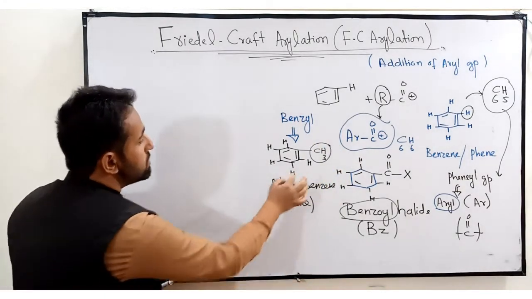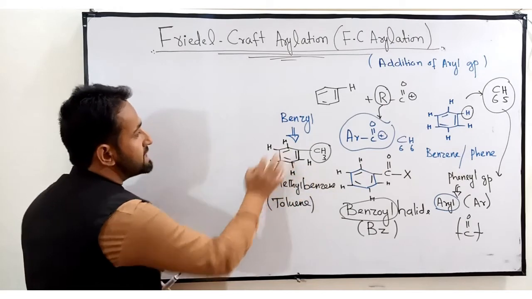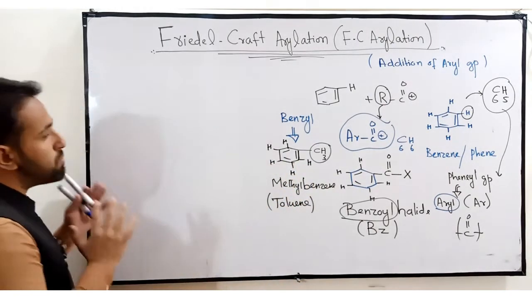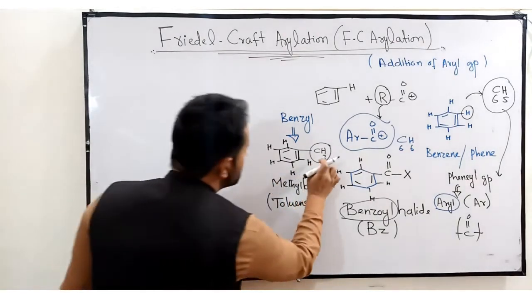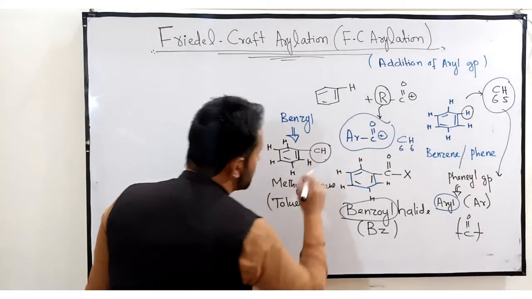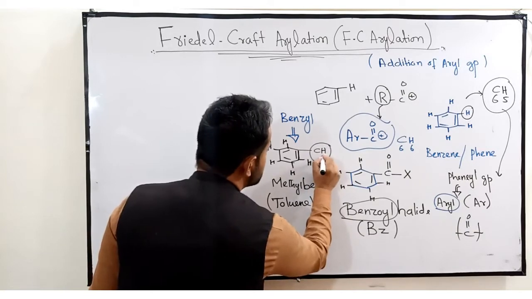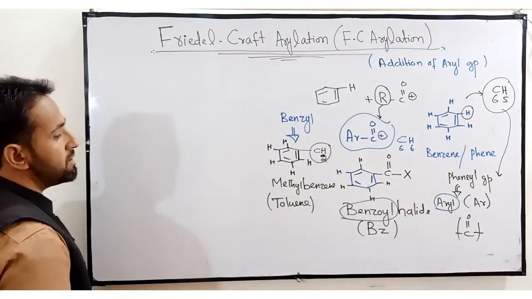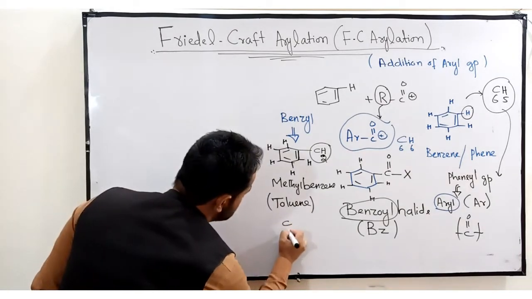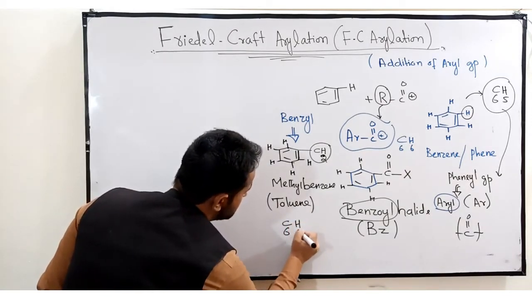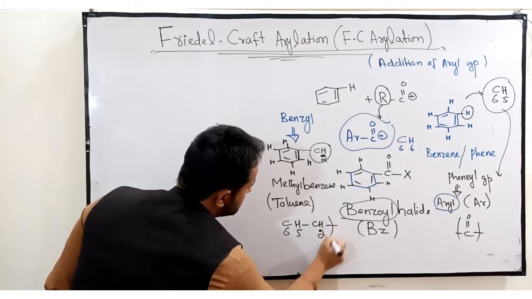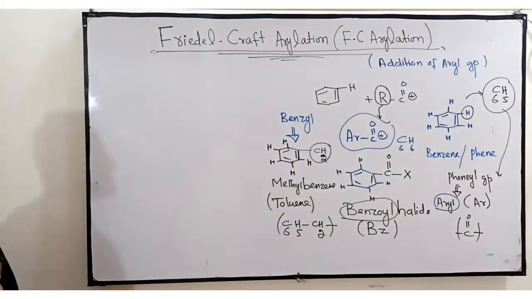You cannot remove hydrogen from the ring in case of benzyl. Now this is CH3. If I remove one hydrogen, then it becomes CH2. This is known as benzyl. What is its formula? Very simple: C6H5CH2. This is the formula of benzyl.